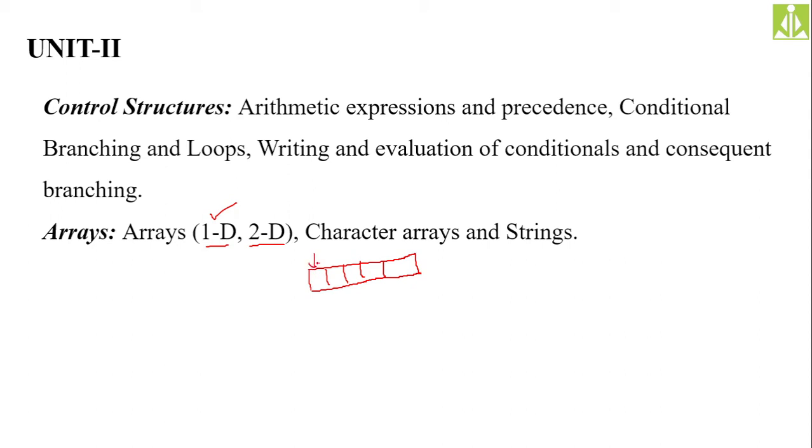This is one variable, this is another variable, like a group of variables, a collection of variables. How many elements over here? 5 elements. So we need to declare an array of size 5, isn't it?